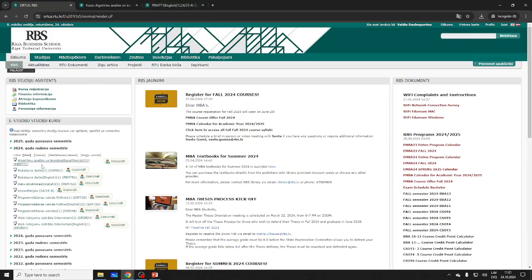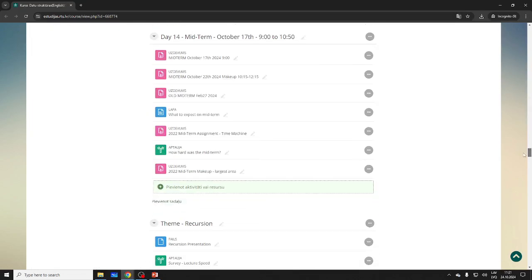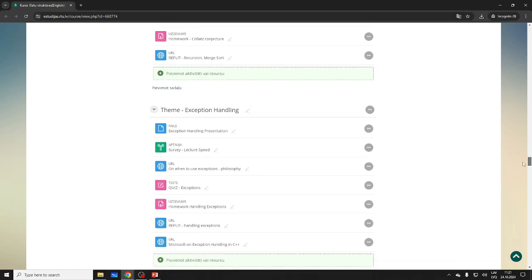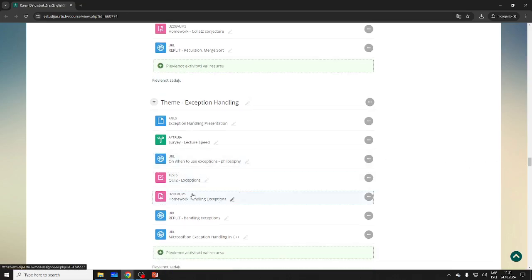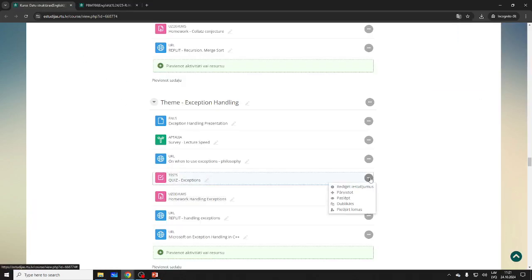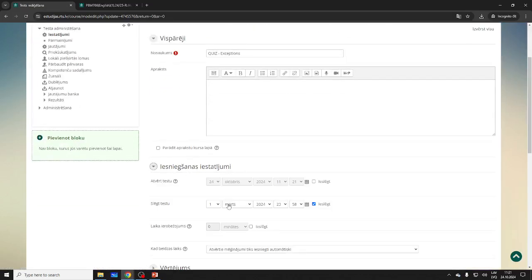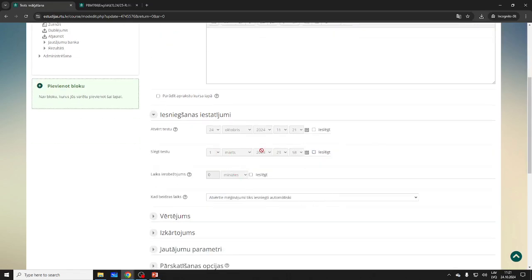So now we are at the data structures. Exception handling. Let me see what I am going to ask you to do. First of all, I think I should turn on the quiz. Or did I turn it on already? I'm going to close it in a week, so the 31st of October.